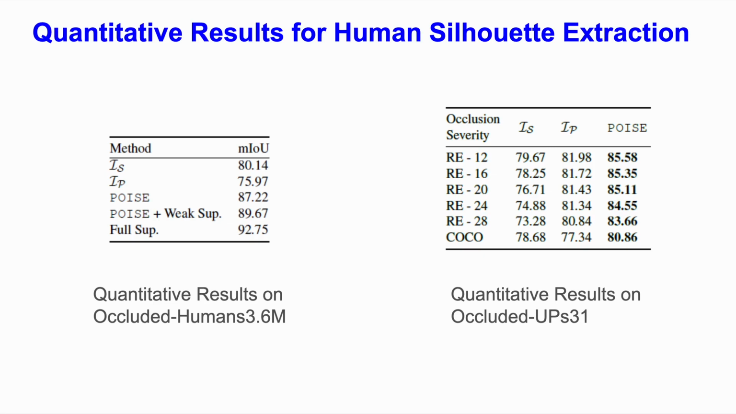Even on the Unite the People dataset, that is the UPS 31, we evaluate POISE for a number of different types of occlusions. RE stands for random erase, where we put a patch across the image randomly and we crop it off. Under different occlusion severities of random erase occlusions as well as COCO occlusions, POISE reasonably outperforms both IS and IP.